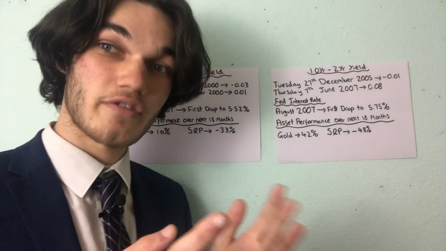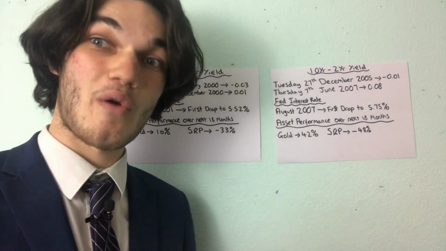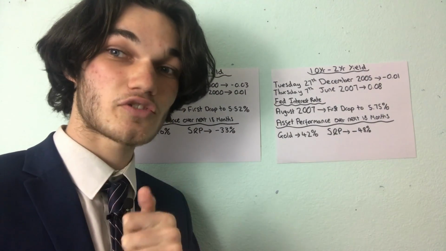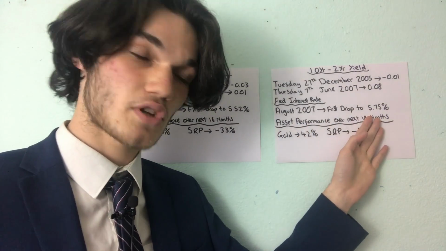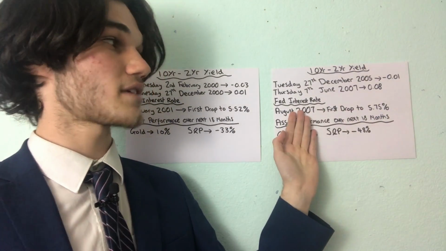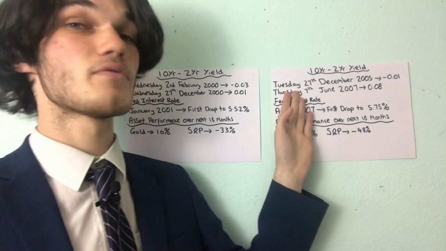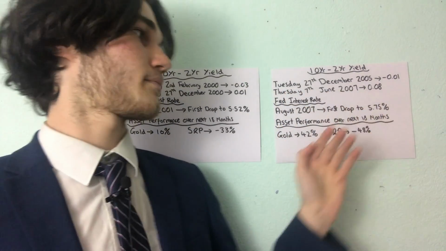As you all know, if you don't know the economic cycle, then watch my other video on it. It explains everything. Why interest rates go up and down. In this economic cycle part, it was the first drop of the economic cycle. So they dropped it in August 2007. Only 2 months after, the 10 minus 2-year yield turned positive.